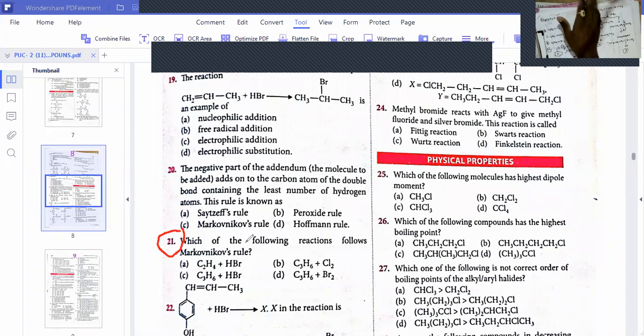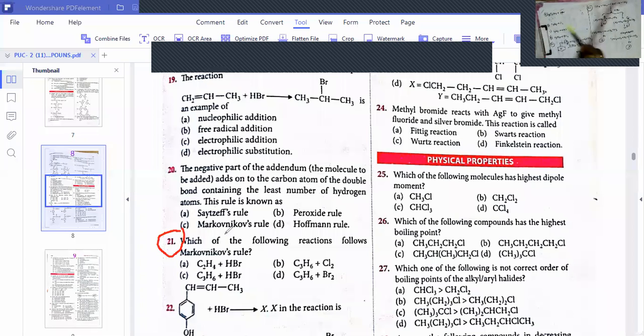Markovnikov rule ಏನಮ್ಮ? Rich person will become rich, poor person will become poor. Markovnikov rule is applicable only in the presence of an unsymmetrical alkene, not a symmetrical alkene. We should check the unsymmetrical alkene in the presence of HBr, HCl, HF, HI, in addition of HBr, addition of HCl, addition of HI. And the adding molecule also should be different. Okay now, see the options.